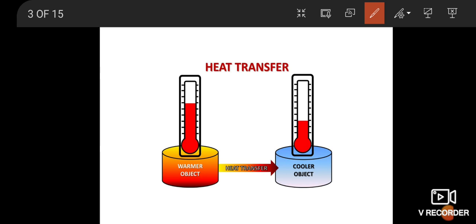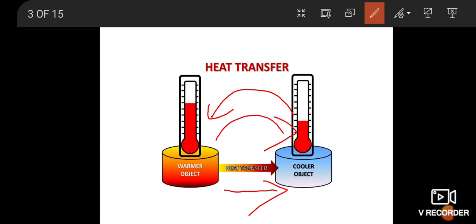First of all, heat is transferred from the warmer object to the cooler object. Heat is transferred from one object to another, and the energy of heat is converted.